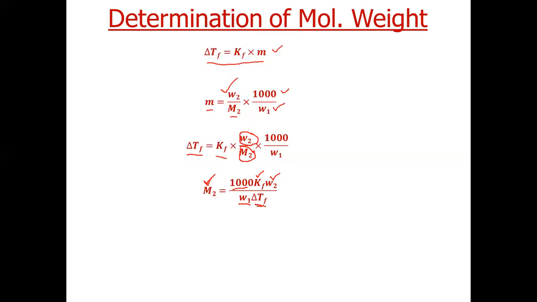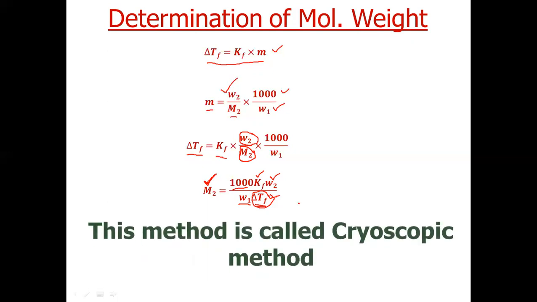We just have to calculate depression in freezing point experimentally, so we can calculate the molecular weight of unknown solute. Now this method of determining molecular weight of solute by measuring depression in freezing point is called the cryoscopic method.